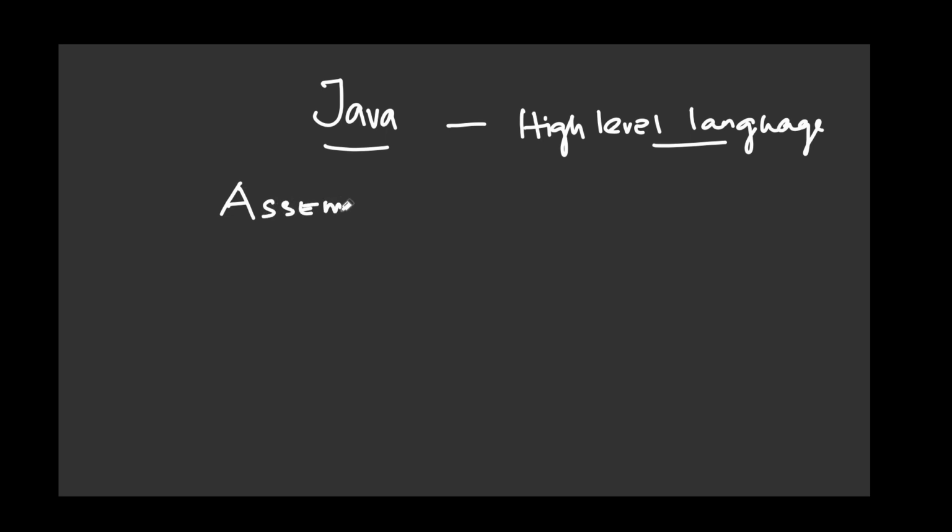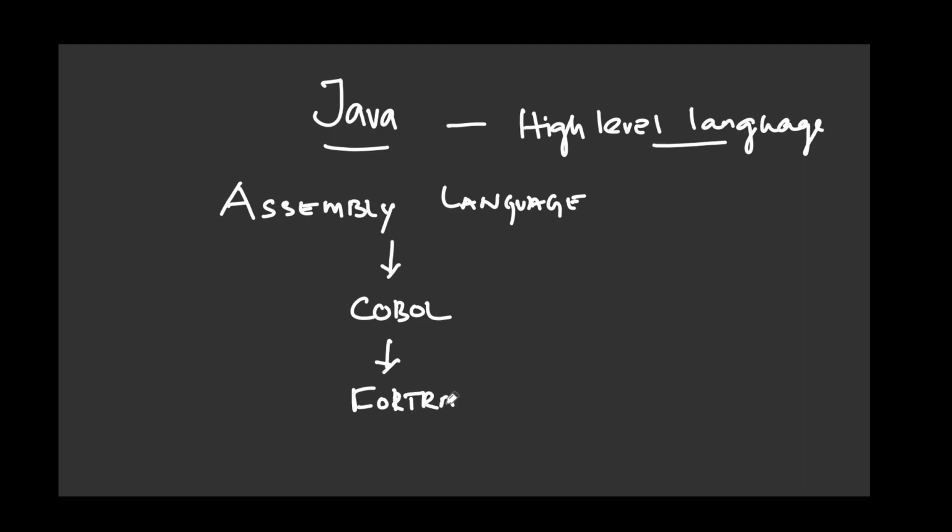Okay, fine. So we all know, Java is a high level language. Before we get into Java, first we will see what languages we had earlier. Initially we had assembly language, then later on they found COBOL, then after that we got Fortran, and after that we got C, C++, and then Java.